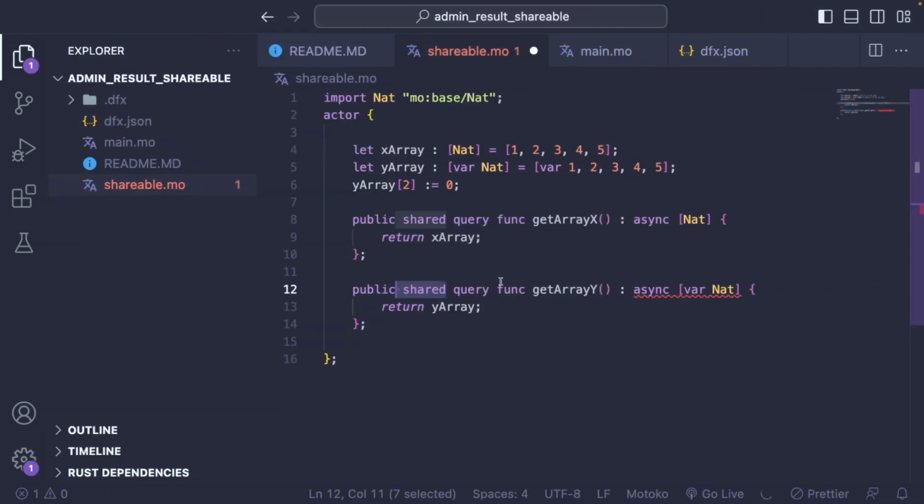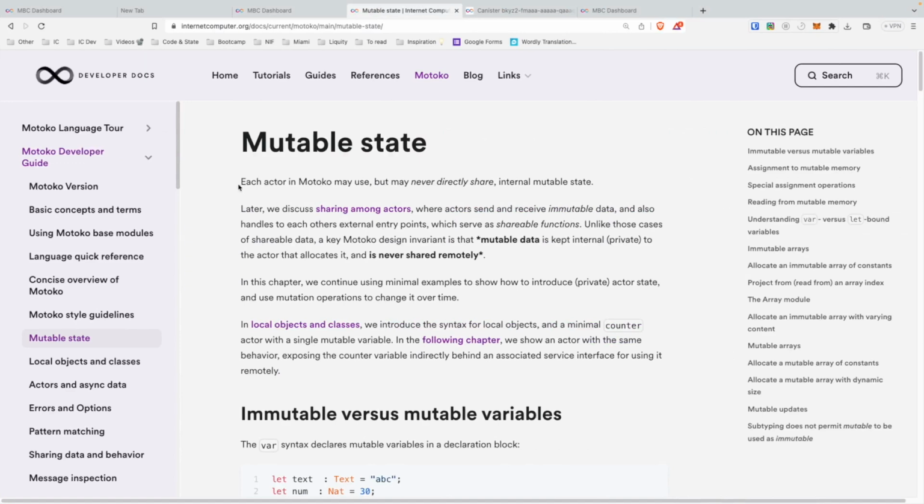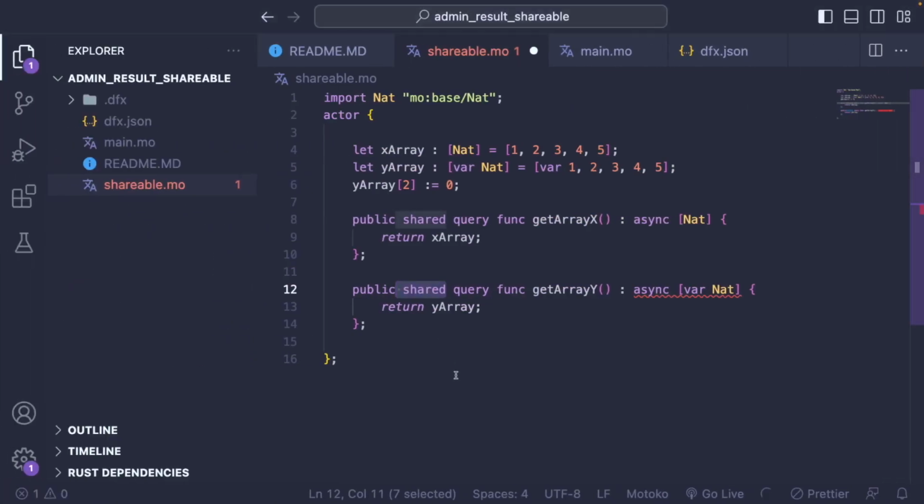So why do we have this error? And actually the answer lies in the Motoko doc. So this is this phrase, which seems a bit abstract and complicated when you read it for the first time, but let's do it. Each actor in Motoko may use, but may never directly share internal mutable state. So this is our actor. Our actor has an internal mutable state, which is the Y array.